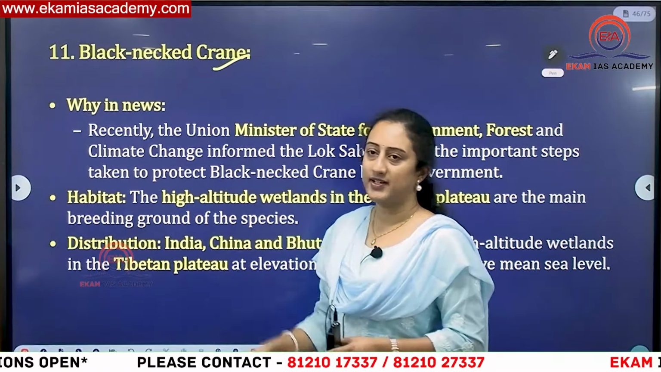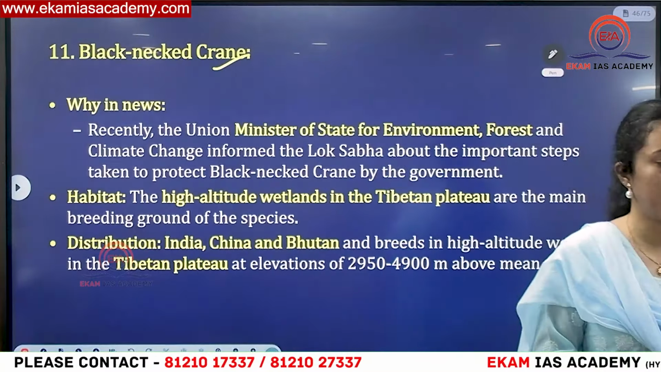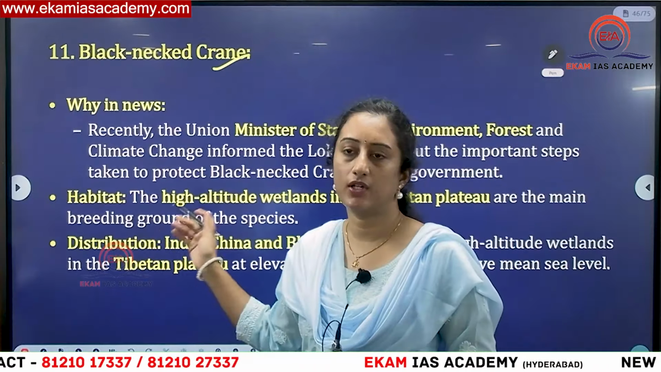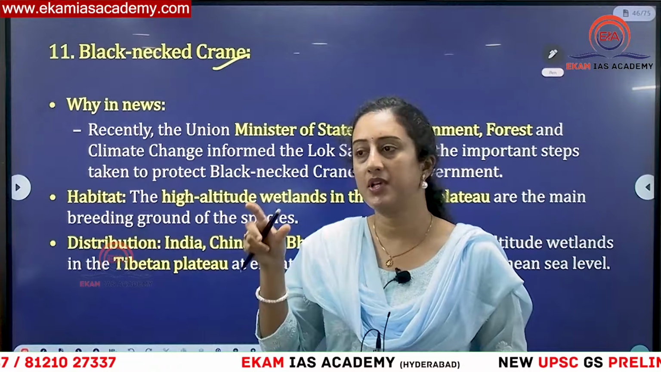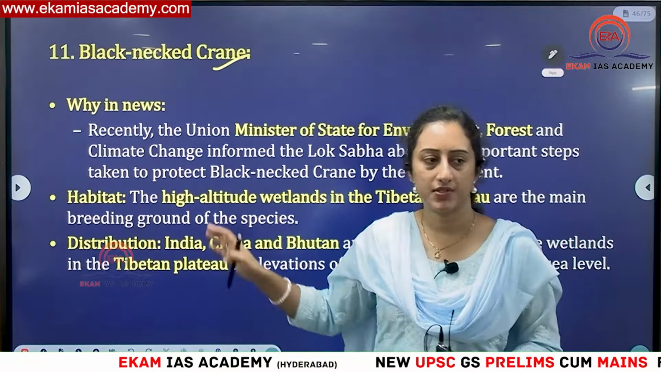Then the black-necked crane. This is also a species in the news, because the Minister of State for Environment has addressed it. With respect to this black-necked crane, we are taking some measures. So when the Minister himself has mentioned it, it has some importance. So why is this important?